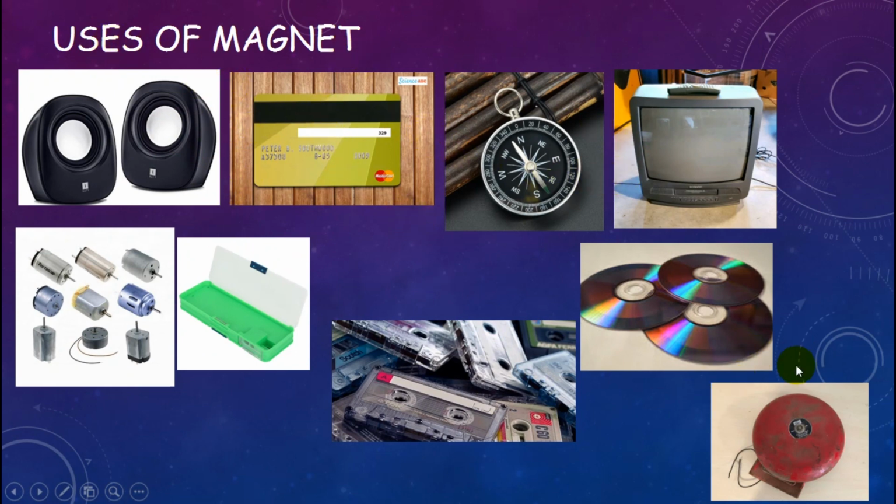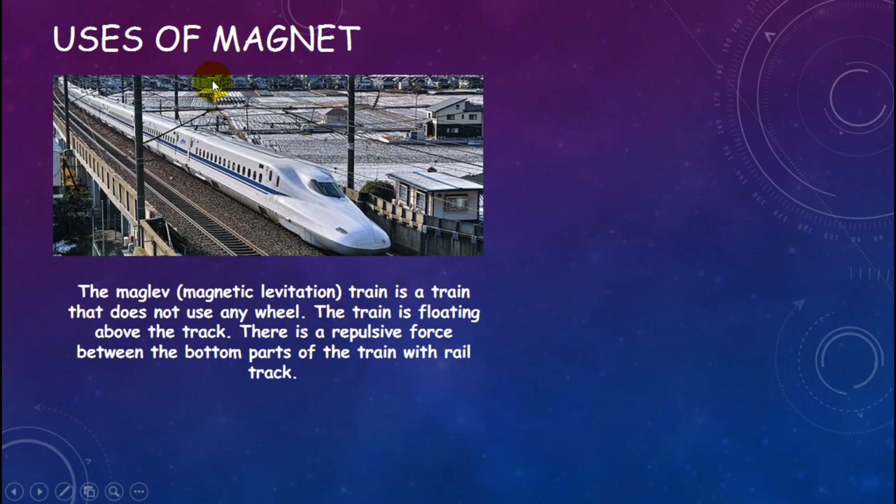Uses of magnets around us. And uses of magnets also: the magnetic levitation train is a train that does not use any wheel. The train is floating above the track. There is a repulsive force between the bottom part of the train and the rail track.